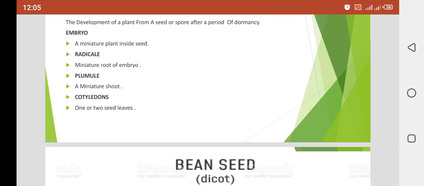Clear? These are the specific structures of the embryo. The radicle develops into roots, the plumule develops into a shoot. And you know very well about the cotyledons: each part of the seed, like the beans, is divided into two parts, and each part is called a cotyledon.